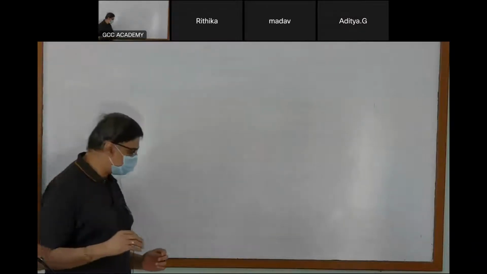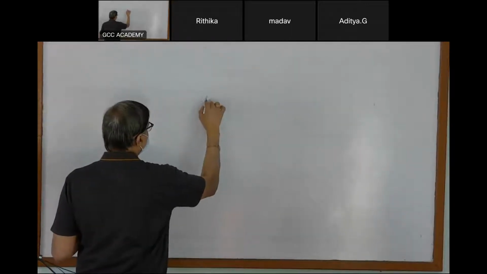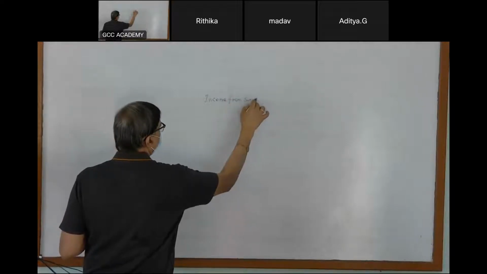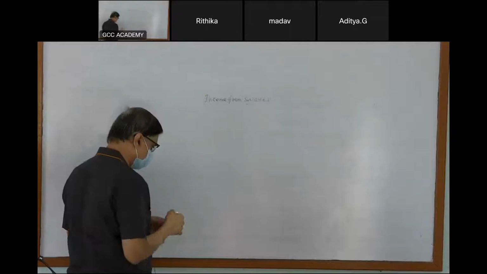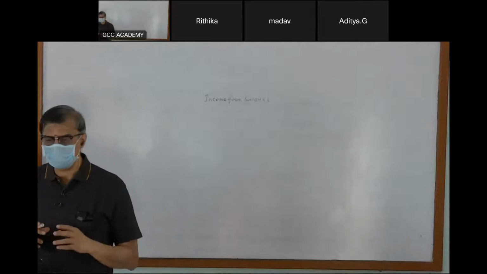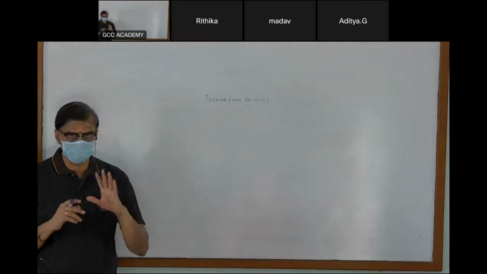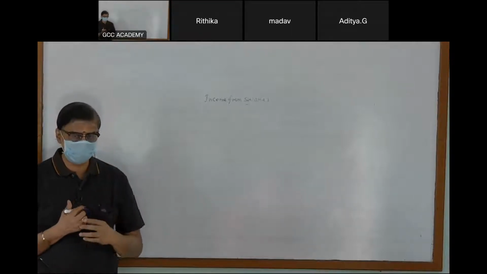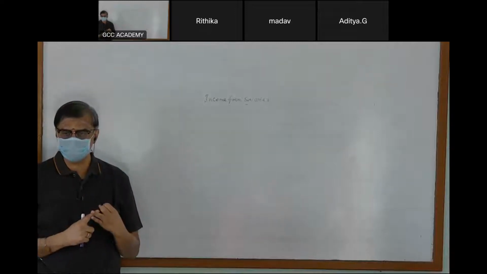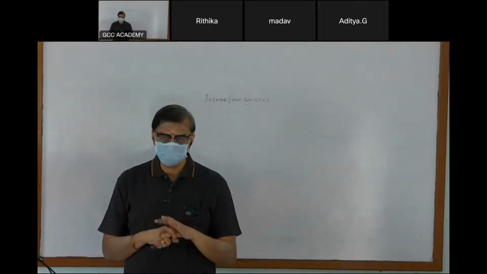Okay, under the 5 heads of income, we are going to take up the first head of income: income from salaries. Now, a very important thing I'm going to tell you. Every head of income, you all know 5 heads of income are there. What are the 5 heads of income? Income from salaries, income from house property, income from business or profession, income from capital gains, and income from other sources.